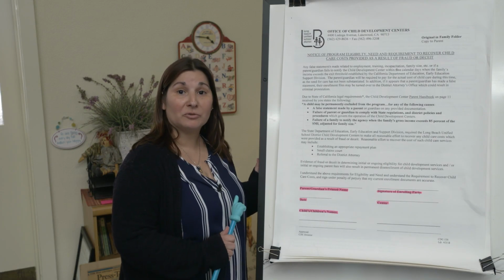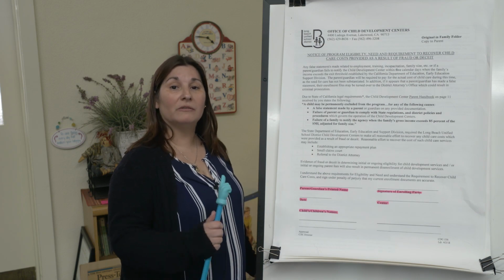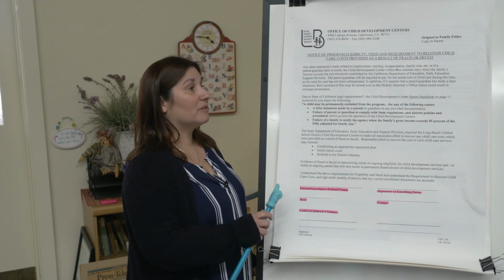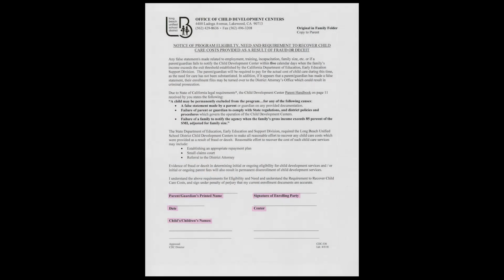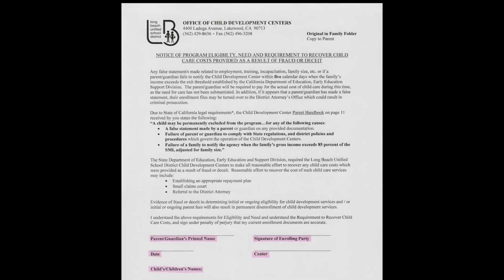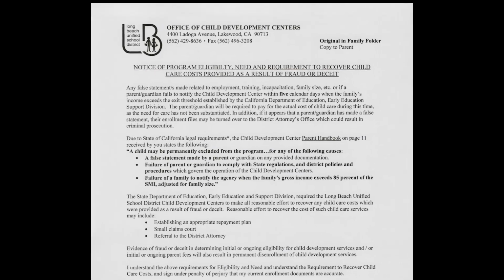This is the certification part of the enrollment process. Once you have completed all of the paperwork to show that you qualify for the program, this will start your certification. This form is the Notice of Fraud and Deceit, and it states that you have given us all up-to-date information and everything is current and nothing is fraudulent.